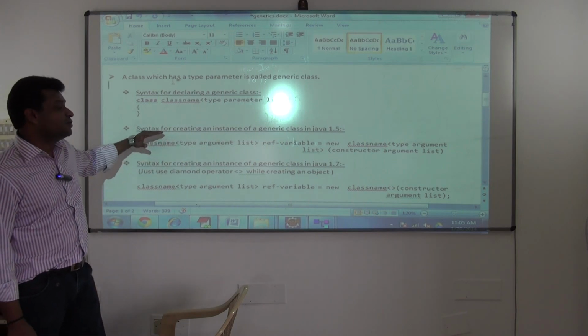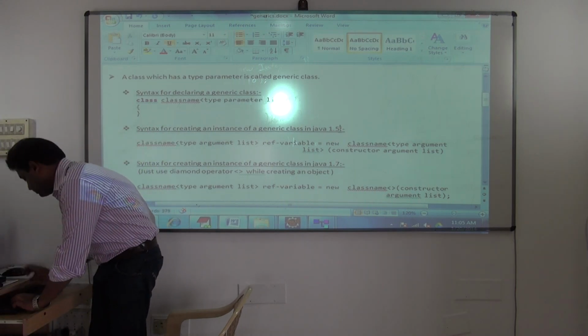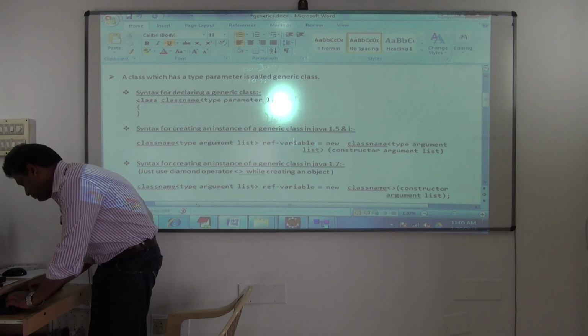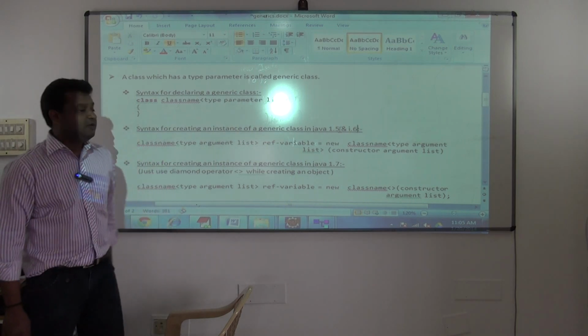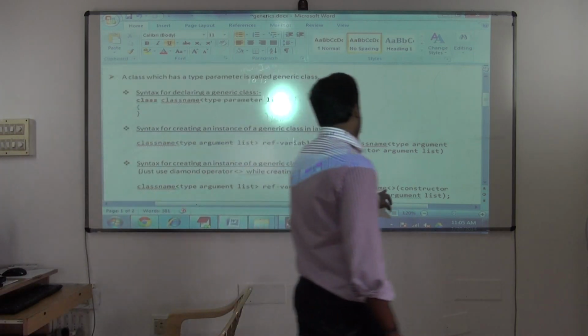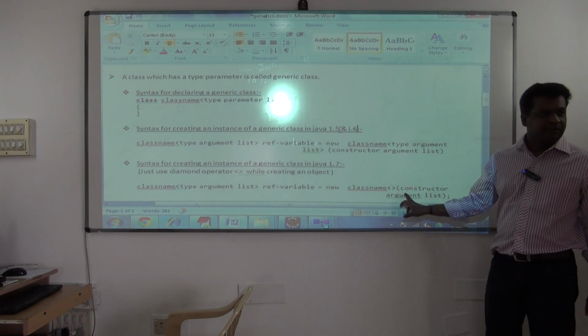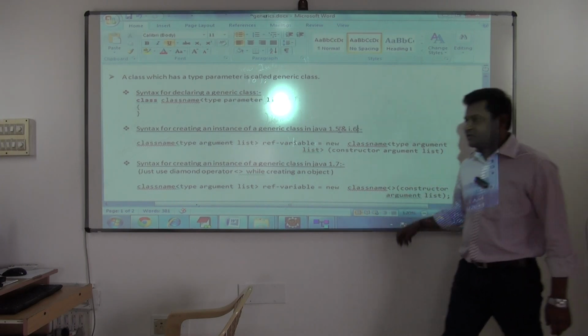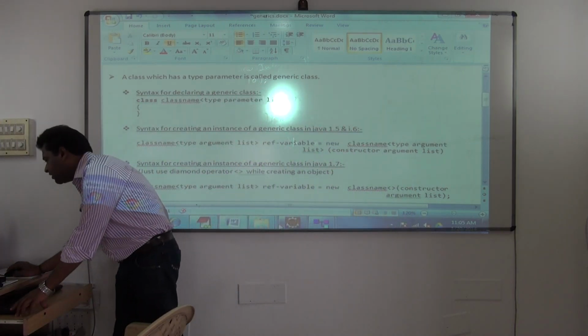But actually this is how it was working in 1.5 and 1.6. But later on, in 1.7 they modified it. You don't have to specify the type argument list in 1.7 onwards. They made it simple now. Understood? Means when you are creating the object, see, this is how you will do it. Right now it will give me an error because I am using what?